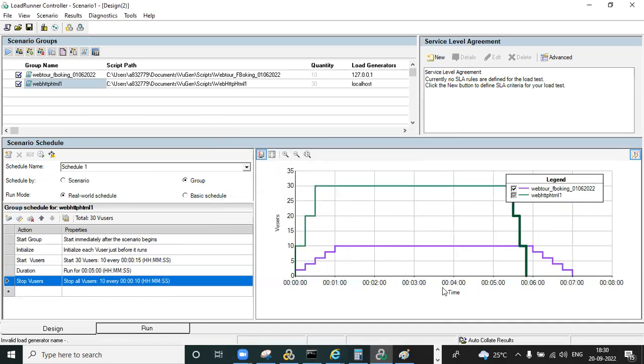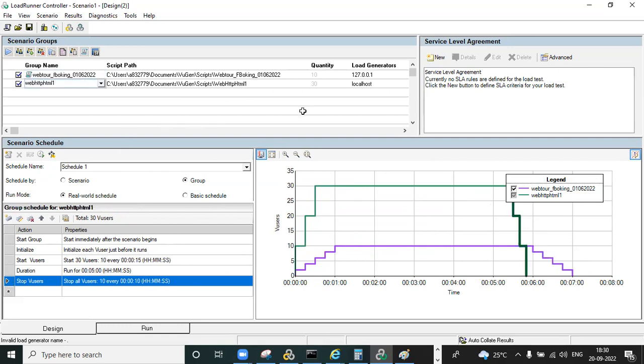See, now you can observe we have two scripts, and each script's design is different or not. You can observe this is the first script, which is highlighted, this one, first script, and you are able to see the script name also. We are able to see this. So you can observe this blue color is web tour flight booking. This is the web HTTP HTML, the second one.